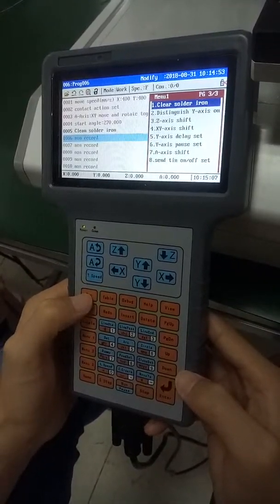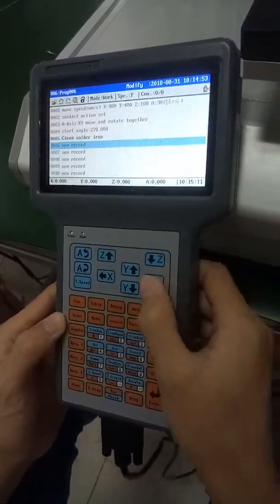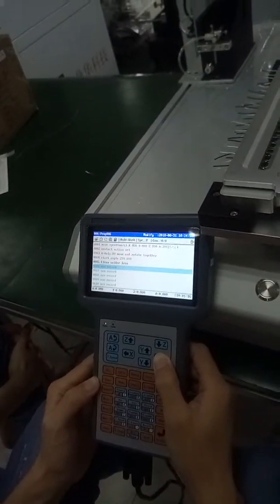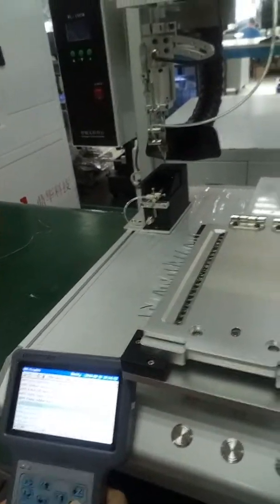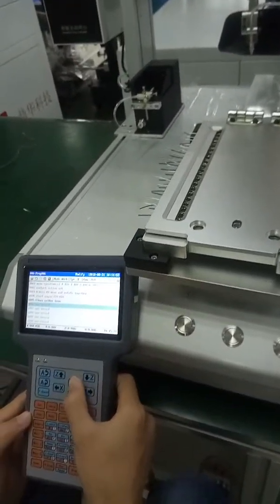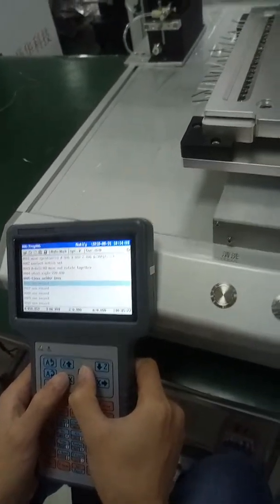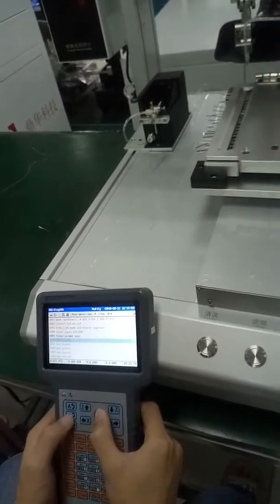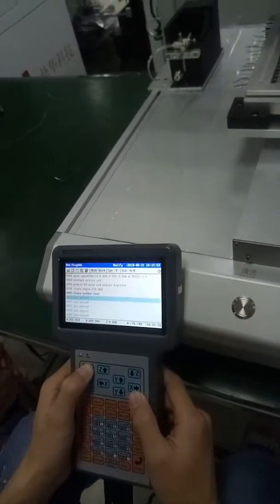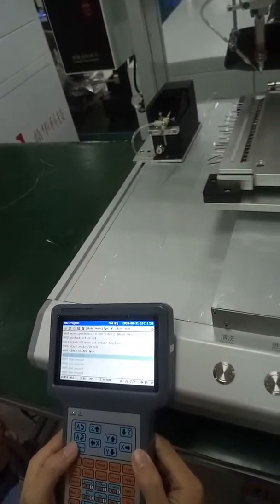Press ESC, and now we can go back to make the program. Now I will introduce this panel. This work is to position the solder iron between the solder points.